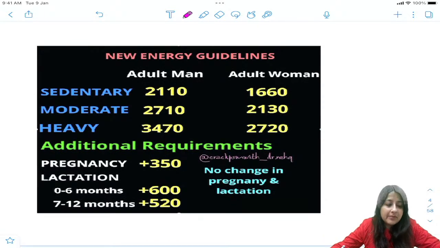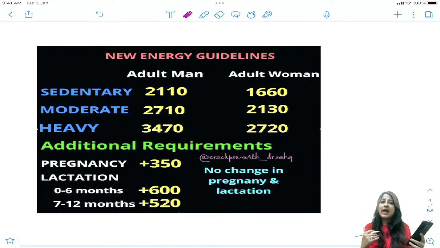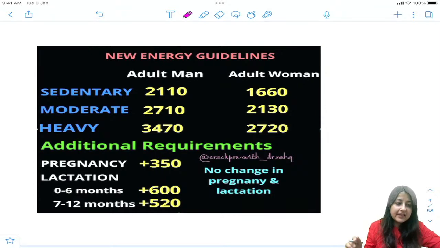Now, how can you remember these energy guidelines? If you are a sedentary worker, are we all sedentary workers? Yes. Even if you are studying from morning till night, you are still sitting at one place and studying, right? So what are we? Sedentary workers. Even if I am teaching from morning till night, I am sitting or standing and teaching. There is no movement. So all of us are sedentary. Please remember this.